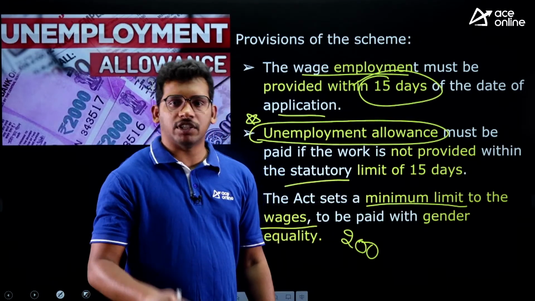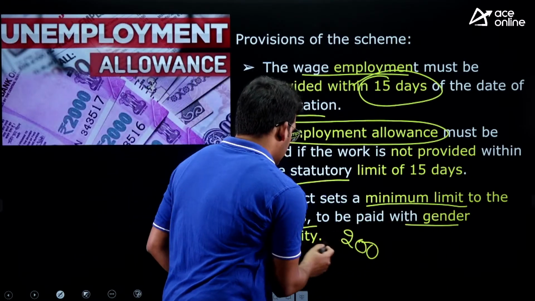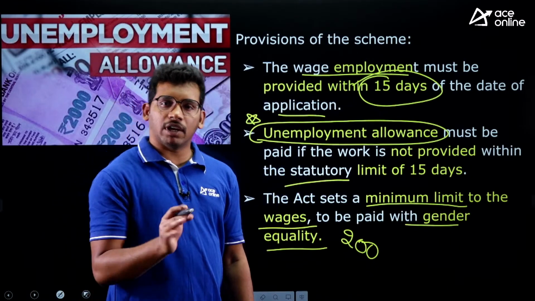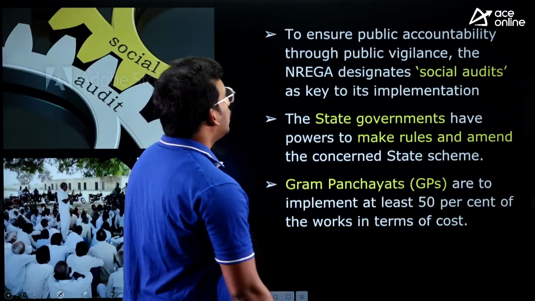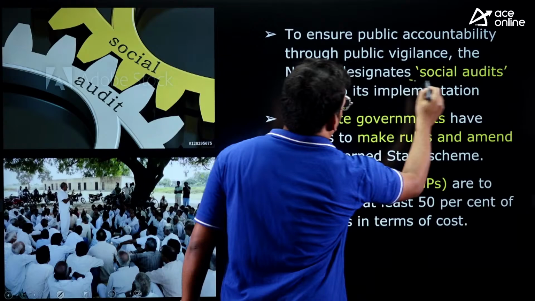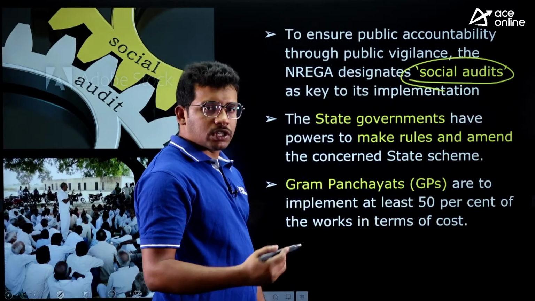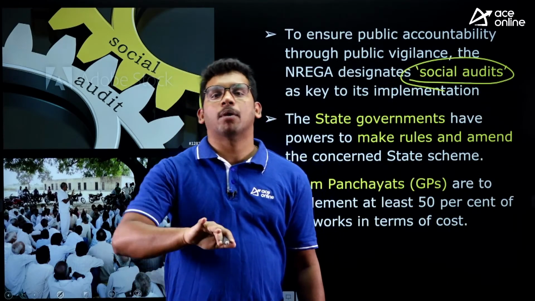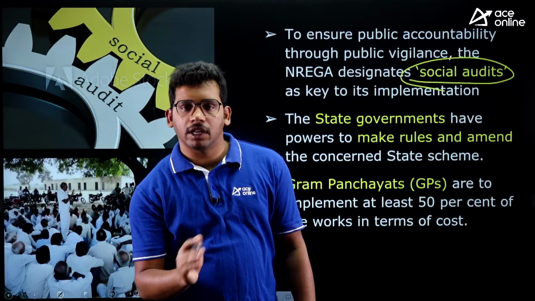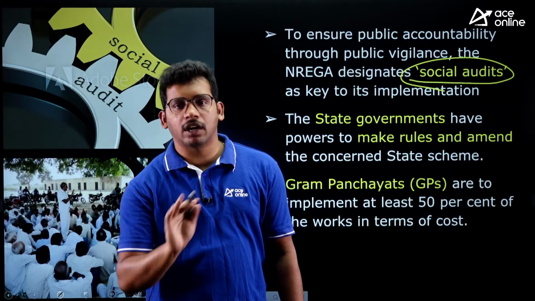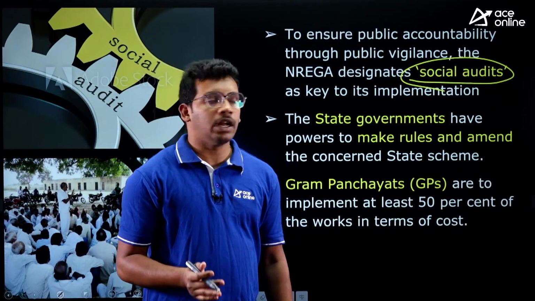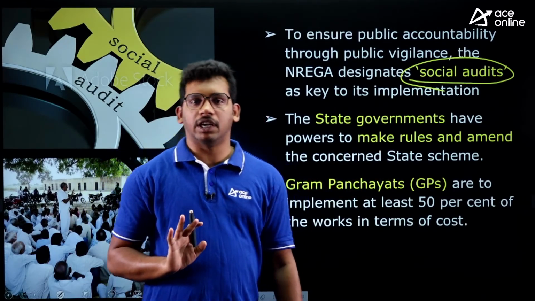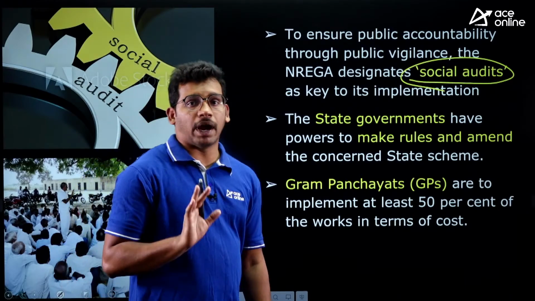So here the minimum wage is fixed, which is gender equality. Men and women will get an equal amount of wages. There is no gender discrimination, right? Also, there are social audits. Social audit means assessing the performance of the scheme, how it is affecting people's lives, whether they can come out of poverty, or whether the assets have been created as planned. All this social audit is taken under the scheme, which is mandatory.